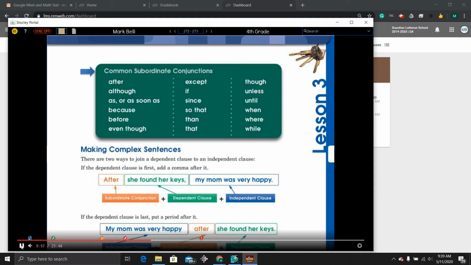Read through the list of common subordinate conjunctions with me, please. After, although, as, or as soon as, because, before, even though, except, if, since, so that, than, that, though, unless, until, when, where, while.